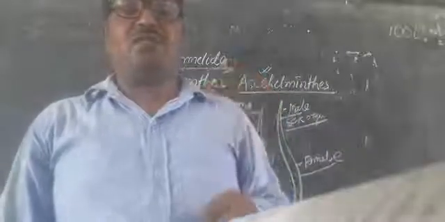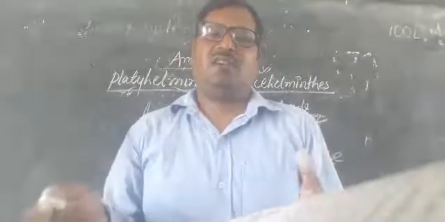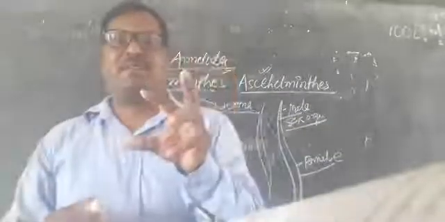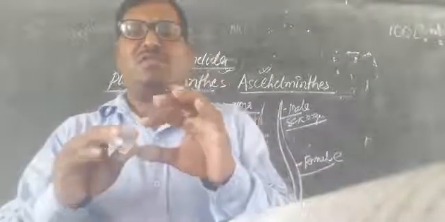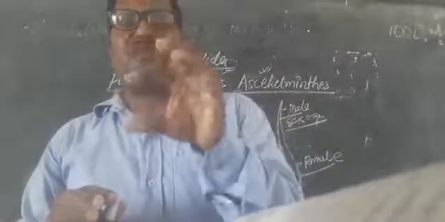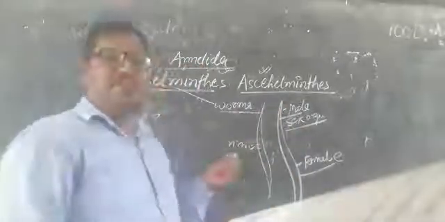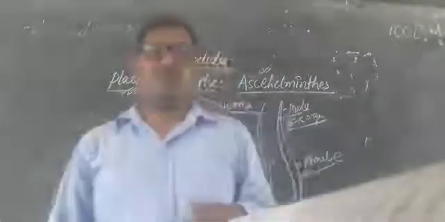So there are segments lined up all along the body. They have a moist habitat. The annelids live in moist places, and their body is very smooth and sticky, with a mucilaginous layer, like a soapy, sticky substance that lathers out from the body of the annelids. The common example is the earthworm.